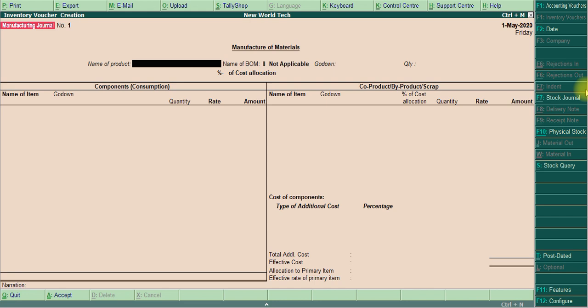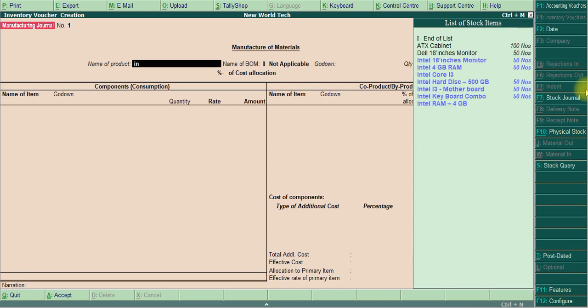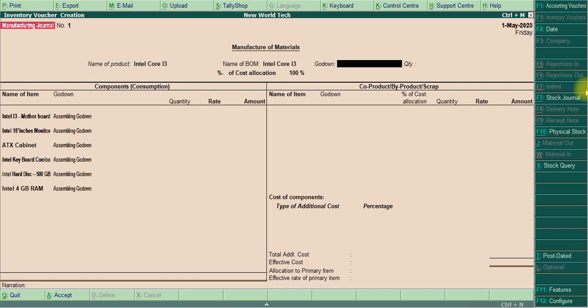Okay, name of the product, Intel Core i3. I give Intel Core i3. The items come automatically because I gave the BOM in the Intel Core i3 creation screen.